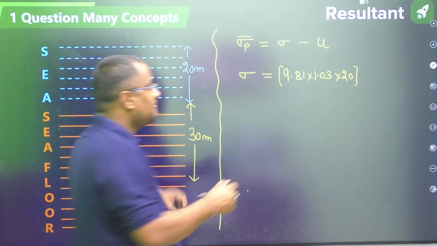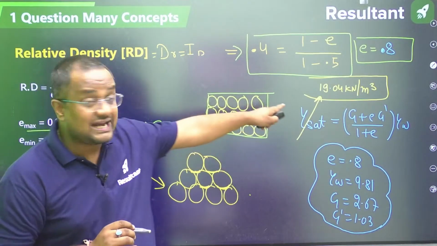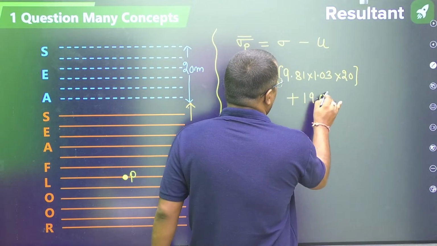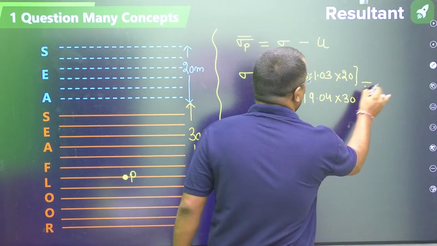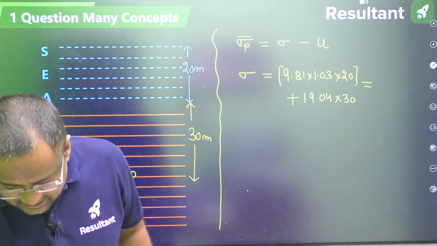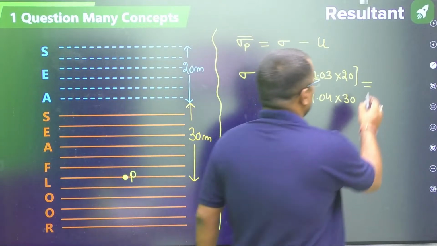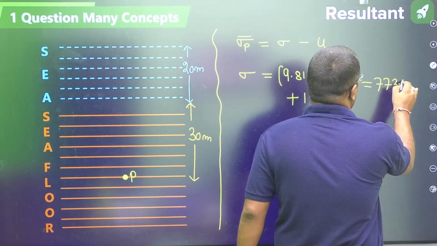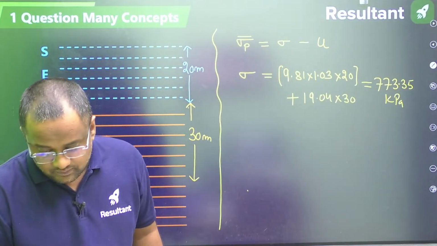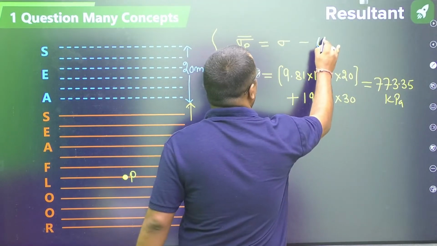Now at 30 meter below, it is saturated soil, 19.04. So stress due to soil is 19.04 into 30. This sigma value is coming to be 773.35 kilopascal. Please do check. 773.35 kilopascal. Huge.